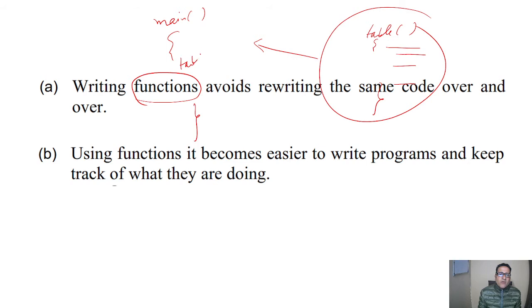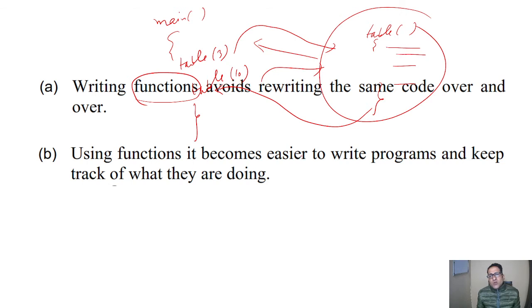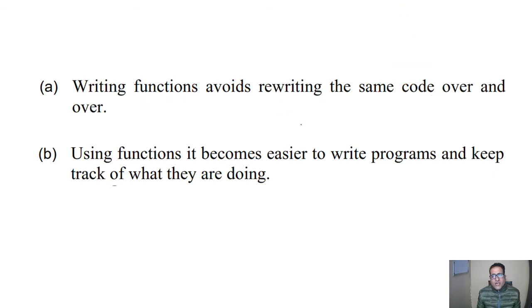Like when we have to call table of 3, it will go to this part, and again if we have the requirement of table of 10, then again it will go to this part, and after serving it will come back to the main program. So in this way it will become easy for the programmer to write code.